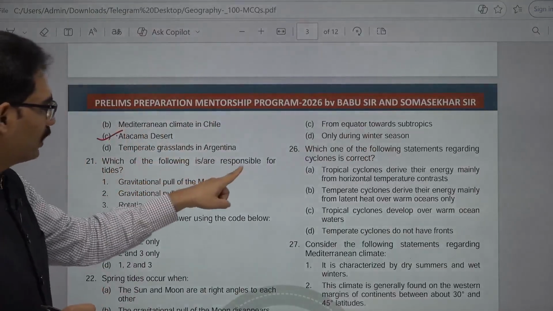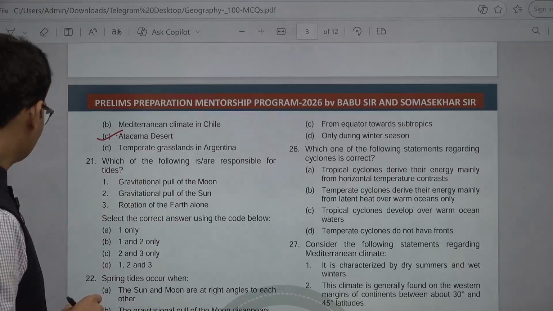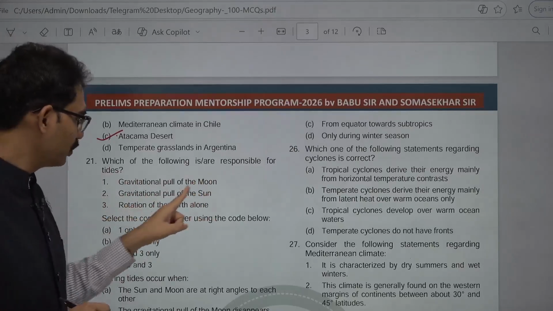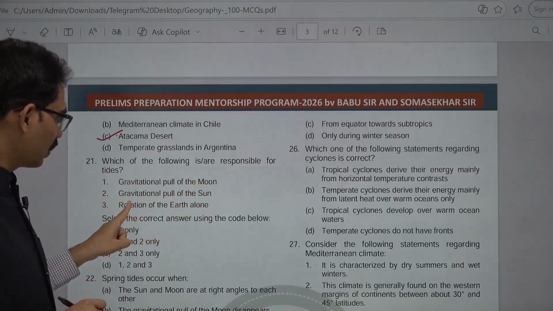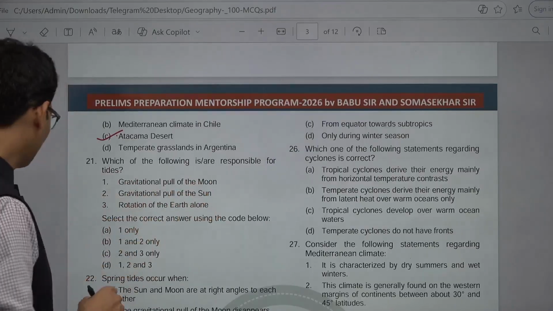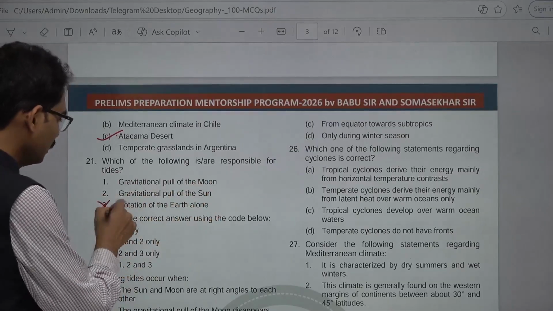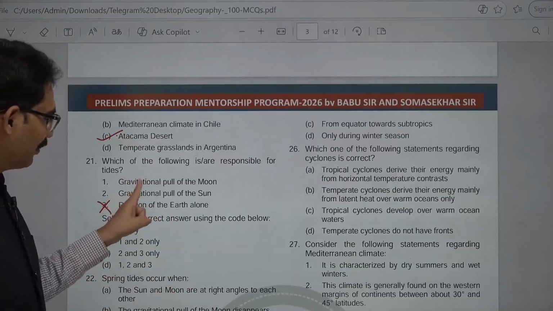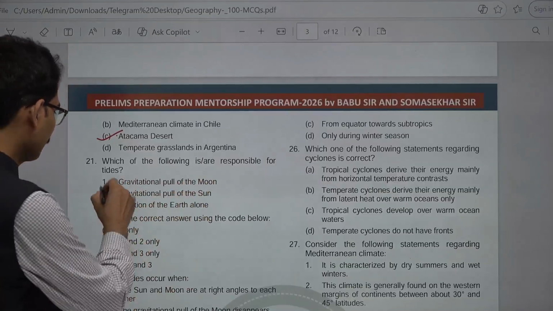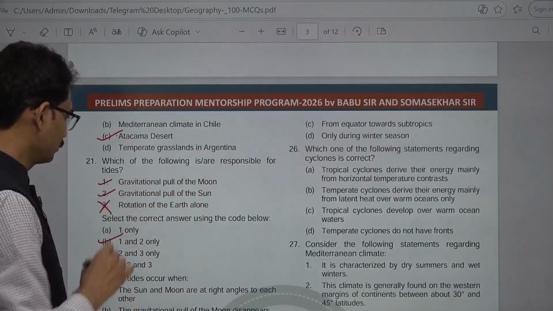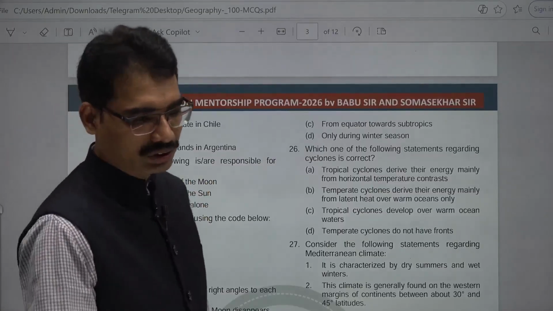Which of the following are responsible for tides? Gravitational pull of the moon, gravitational pull of the sun, rotation of the earth alone. It is not the earth's rotation alone. This is also one of the reasons, but mainly the gravitational pull of the moon and sun. 1 and 2. The answer here is B. 21, B.